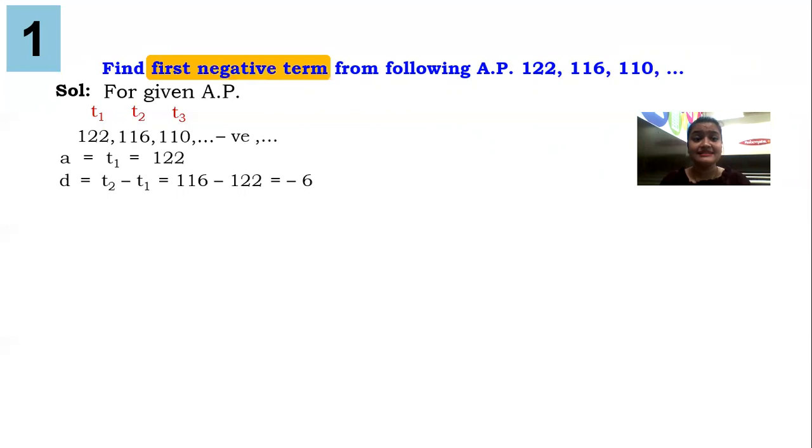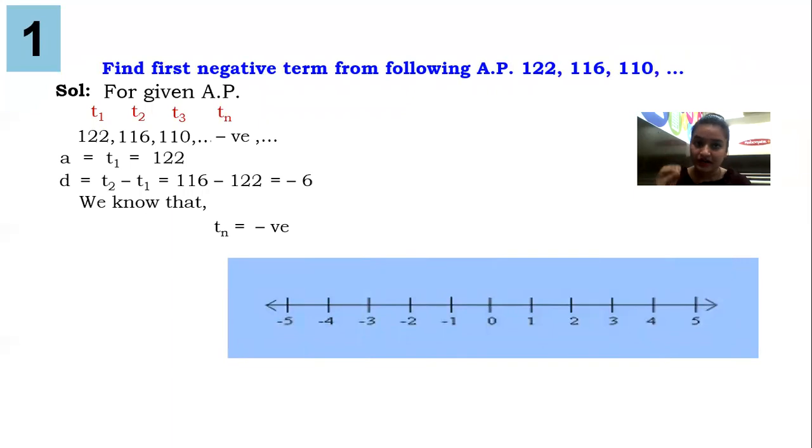Now guys, they are asking us the first negative term. We don't know the first negative term. We don't know where it will come. So just now I have only written negative. We don't know the position, so I am marking it as Tn. And Tn comes into picture. We know what formula we have to consider. But before that, I have reached to a conclusion that Tn is negative.